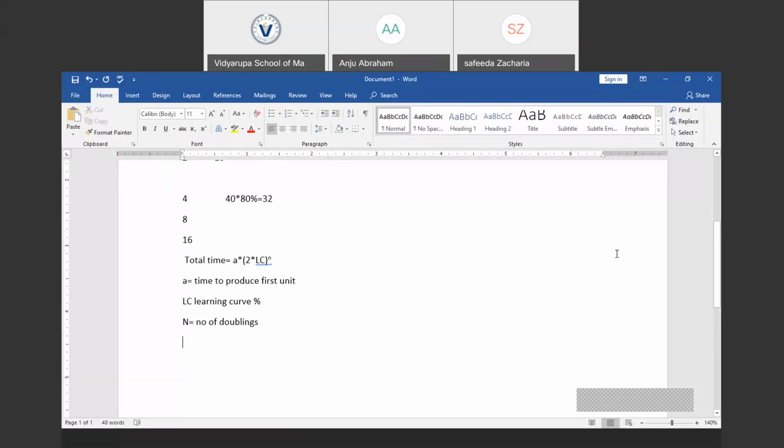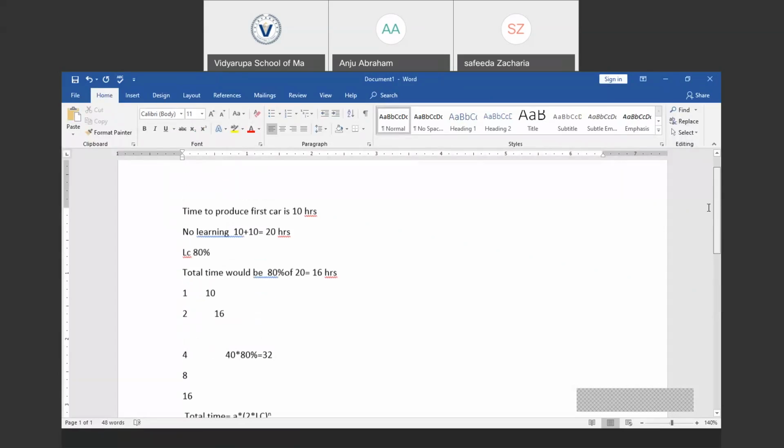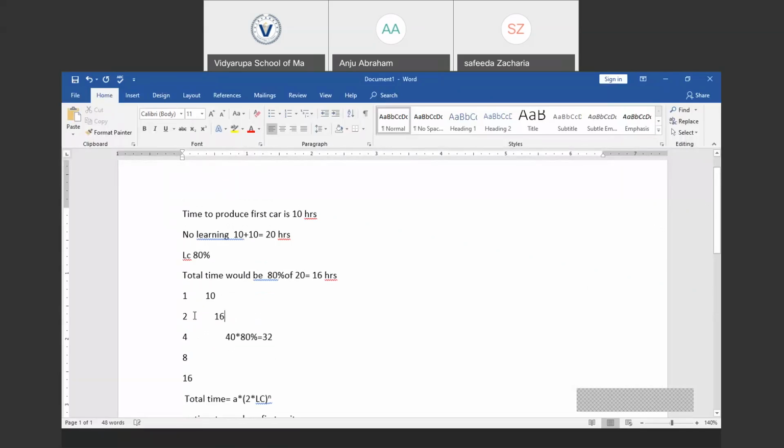So, as I said in the previous example, when 1 gets to 2, 2 to 4, 4 to 8, here actually you could see when 1 becomes 2, there is the first doubling, 2 to 4, the second doubling, 4 to 8, the third doubling, 8 to 16, the fourth doubling.